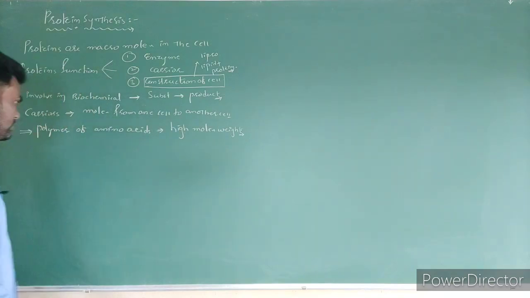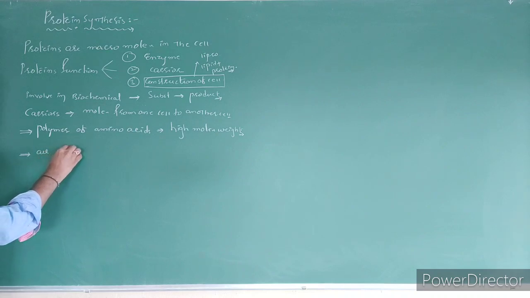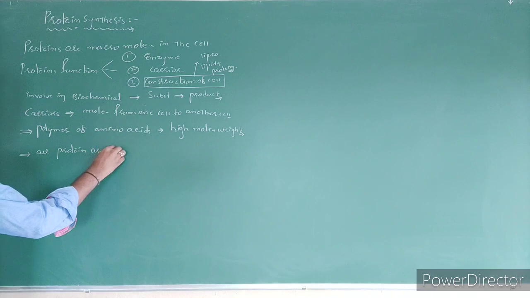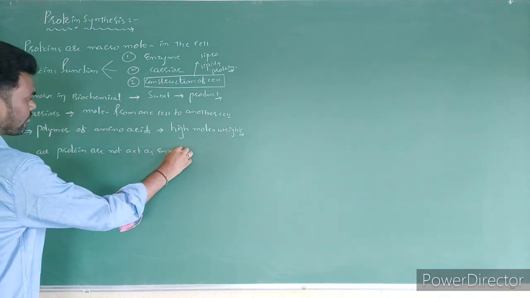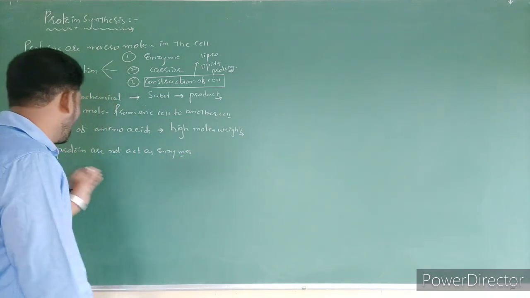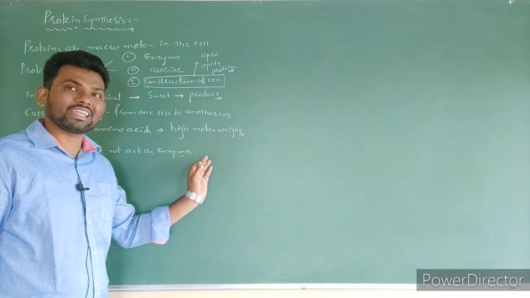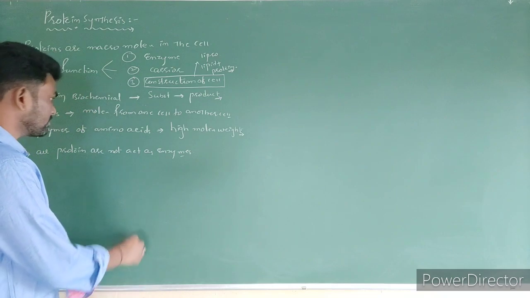Next, in a cell all proteins do not act as enzymes, right? This statement you already learned in the 11th class. All proteins do not act as enzymes, but most of the enzymes are proteins, right?